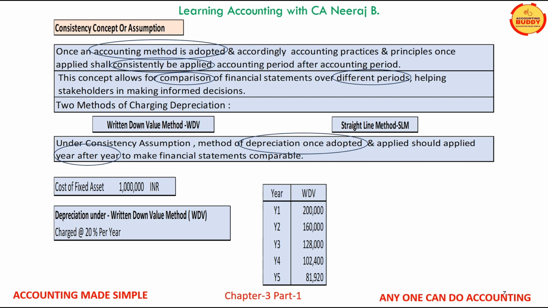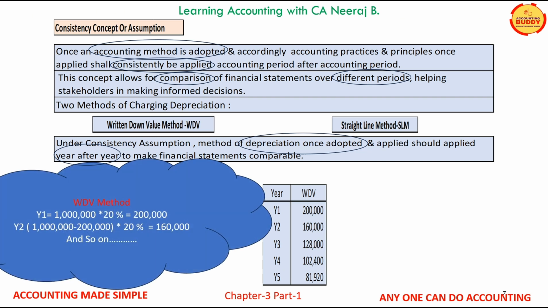In the starting, the amount of depreciation is high and then it is gradually reducing. Quickly, let us learn how the depreciation under written down value method is calculated. In year 1, 20% shall be applied on the original cost of the fixed asset to get 200,000 depreciation for year 1.